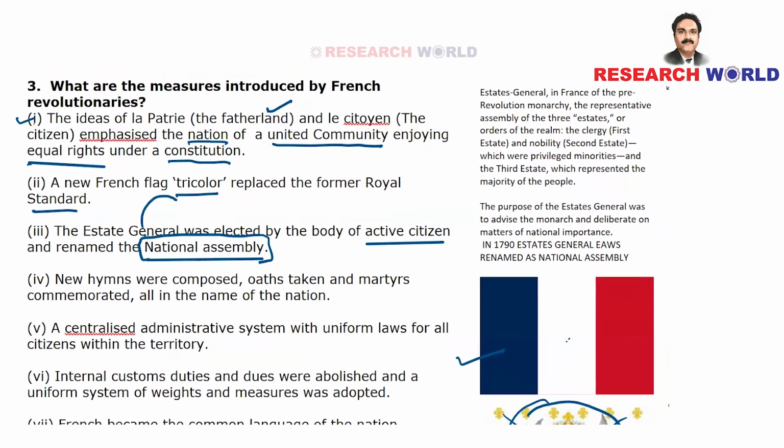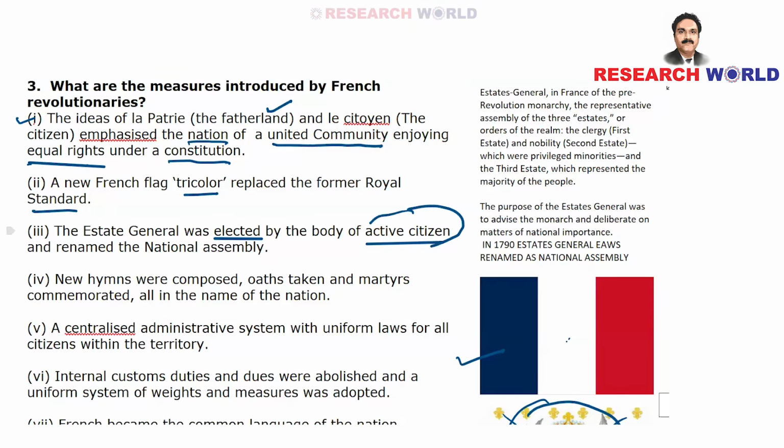The name Estate General was replaced with National Assembly. That is something which they did. And also the members are elected by the body. See the word elected. So that implies the democratic form of system where every citizen is enjoying equal rights under the constitution, and the members will be elected by the body of active citizens.